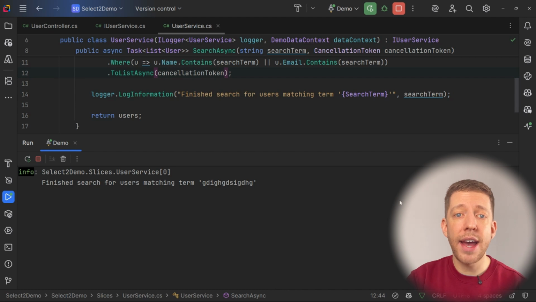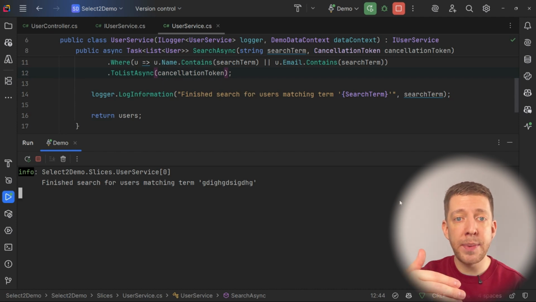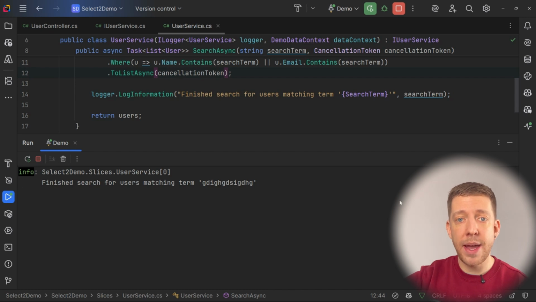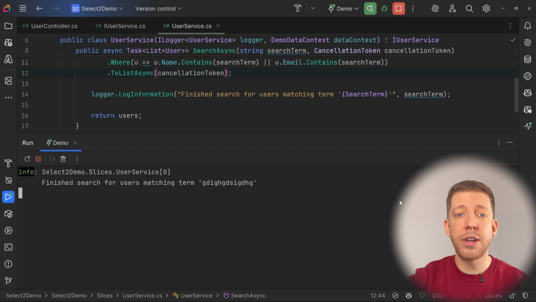And granted, if you have a large code base already, it might take some time to go through and add this, but it really can make a difference, particularly where you have large database queries or lots of different things happening, maybe not just one database query, maybe you have lots of things going on, API calls and so on. You can actually pass the cancellation token to an HttpClient if you're making a call to a downstream API, for example. And so we can ensure that that gets cancelled and then that app cancels what it's processing. So it's really important, not just for your app, but for downstream services as well, to properly implement cancellation tokens.